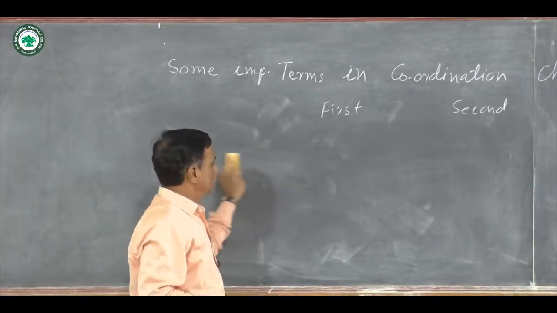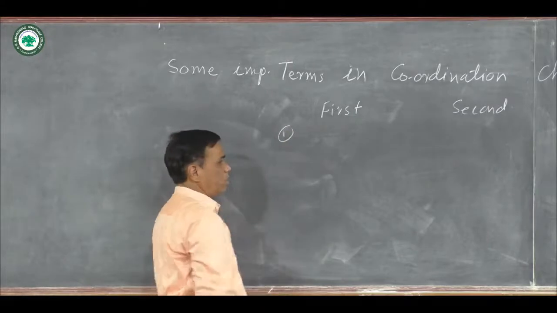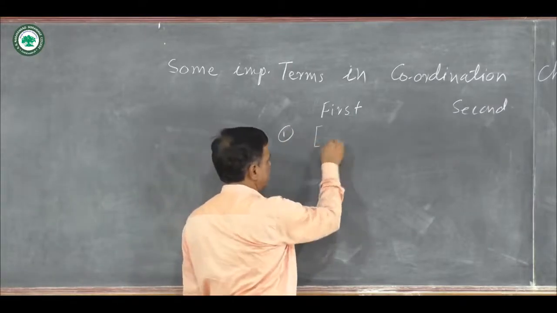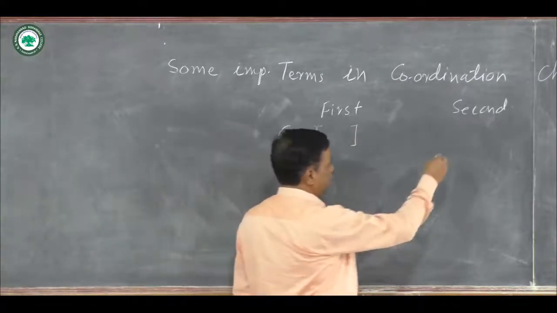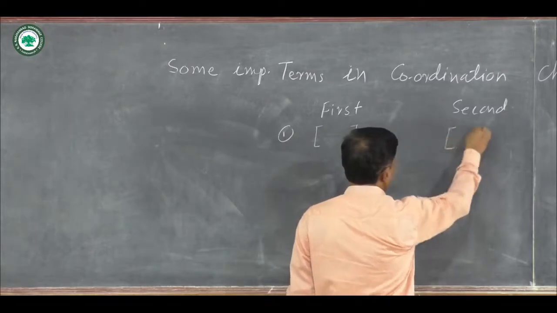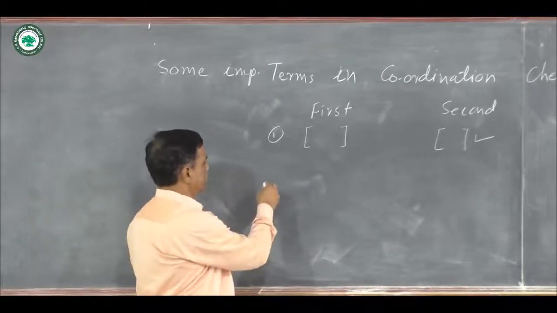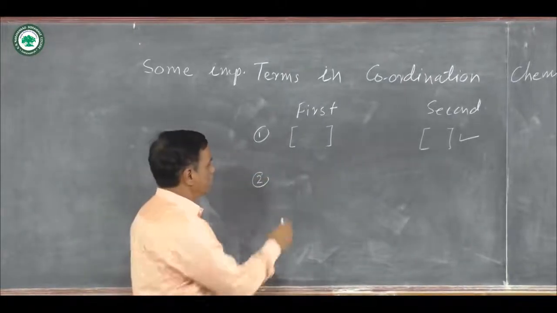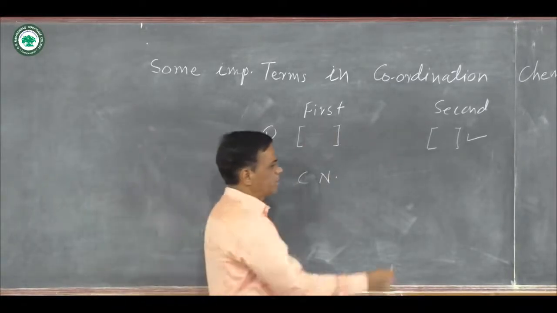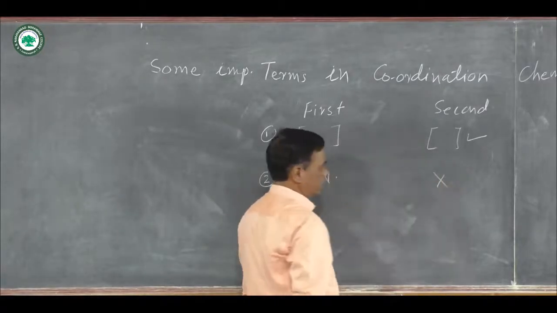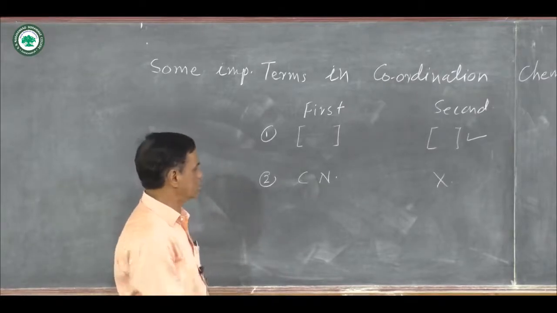In first pair, the central metal ion and ligands are represented in square bracket. In the second pair, they are represented outside the square bracket. Second one, here coordination number is equal to the first pair of that complex compound, and here coordination number is not equal to the second pair, because second pair ligands are represented outside the square bracket.